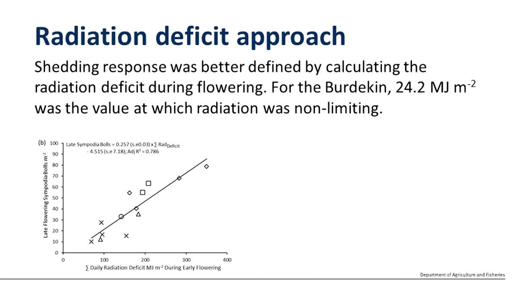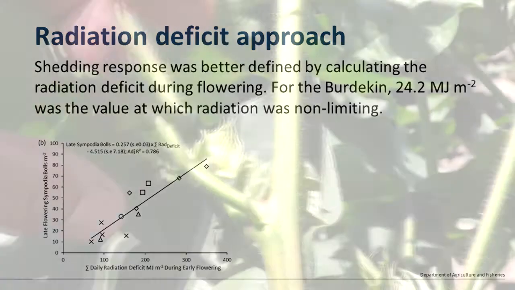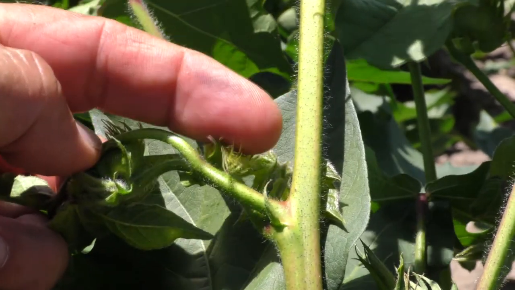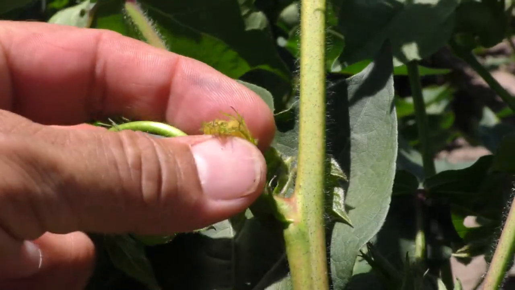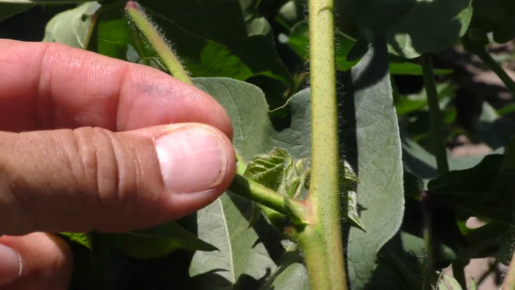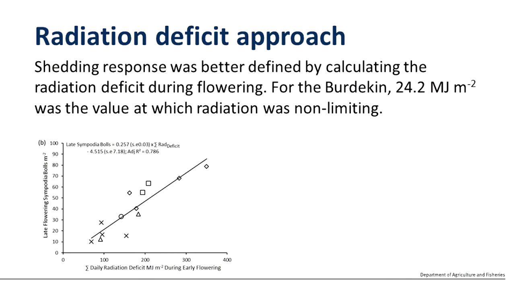And what this suggests is that basically shedding was in response to the total energy that was or wasn't available during that flowering period. And in fact, it wasn't the age-old myth that 3 days of cloudiness gave you a response, or 2 days of cloudiness. It wasn't a particular value. It was just simply the loss of energy from that equation during the flowering period.